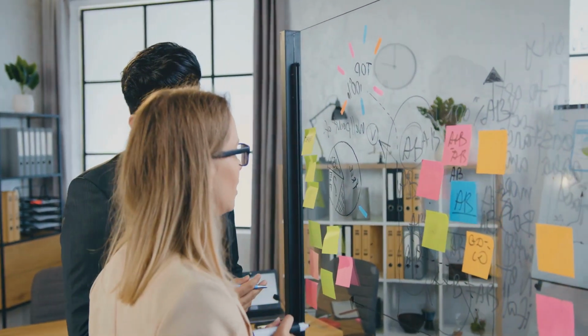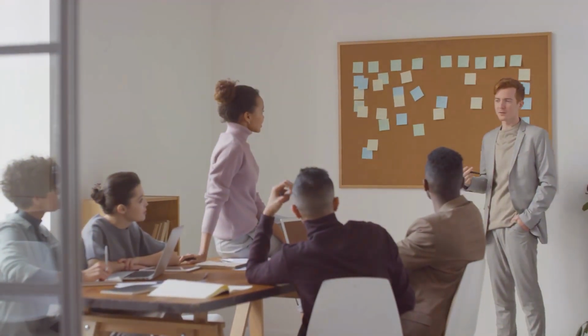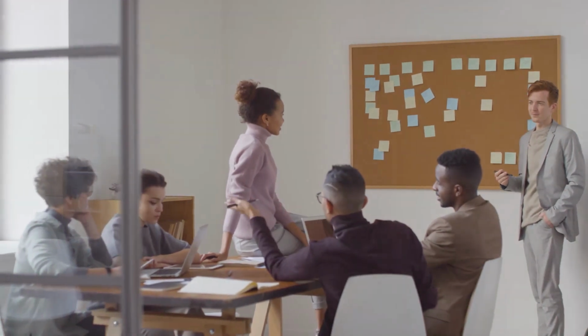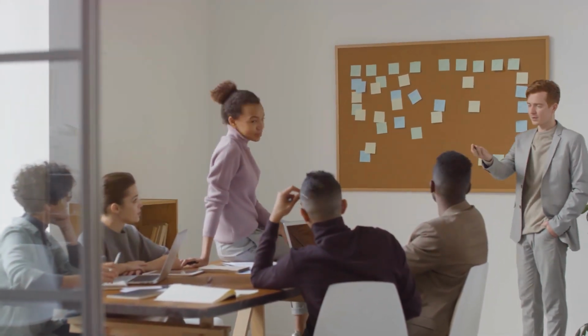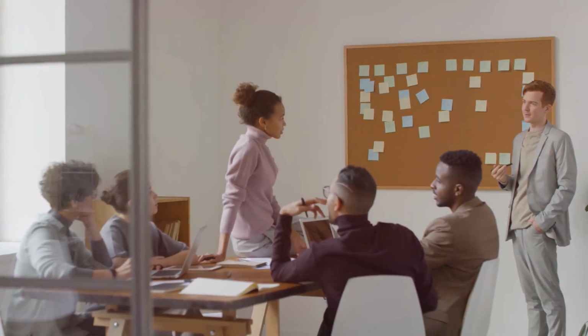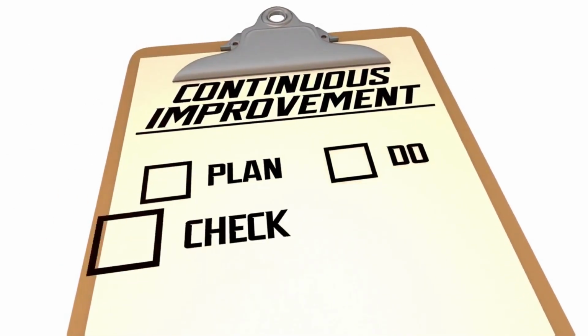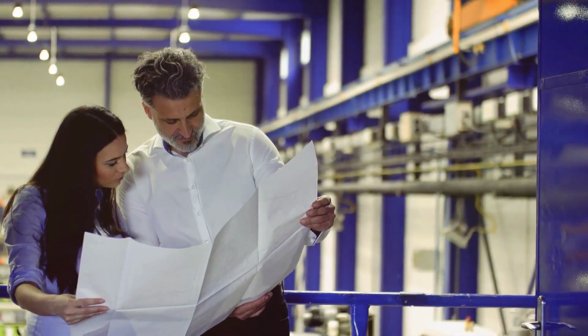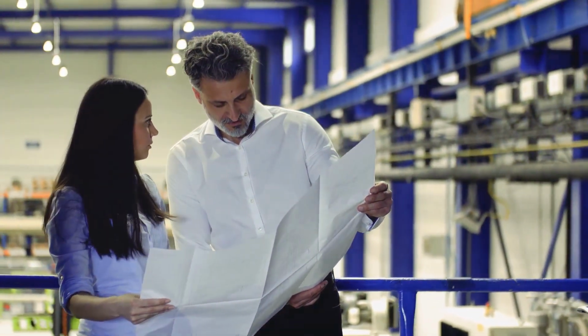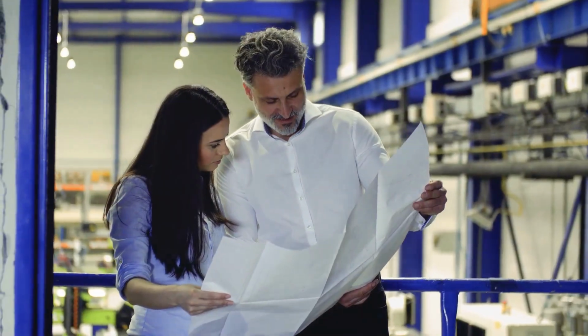This requires a shift in mindset from a siloed approach to a collaborative one, where everyone understands the importance of the constraint and works together to optimize it. By embracing the 5 focusing steps, organizations can foster a culture of continuous improvement, where identifying and addressing constraints becomes second nature. The journey to operational excellence begins with identifying and managing your constraints.